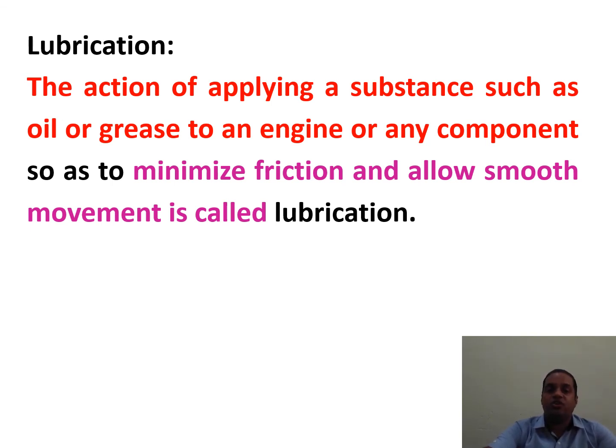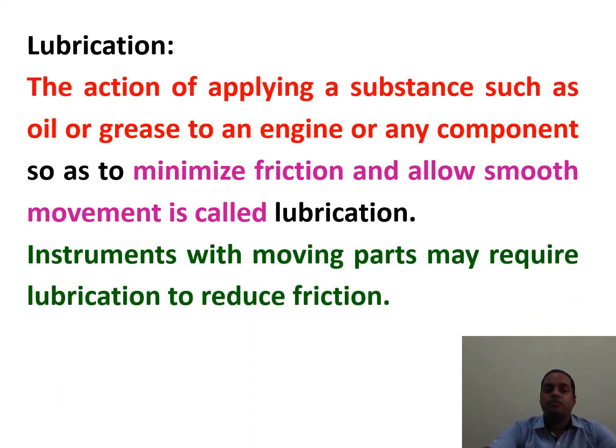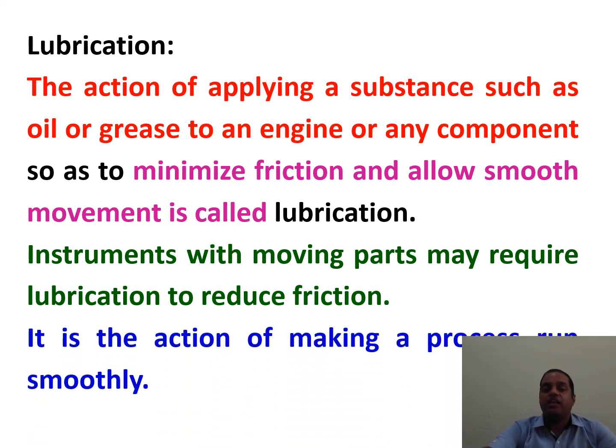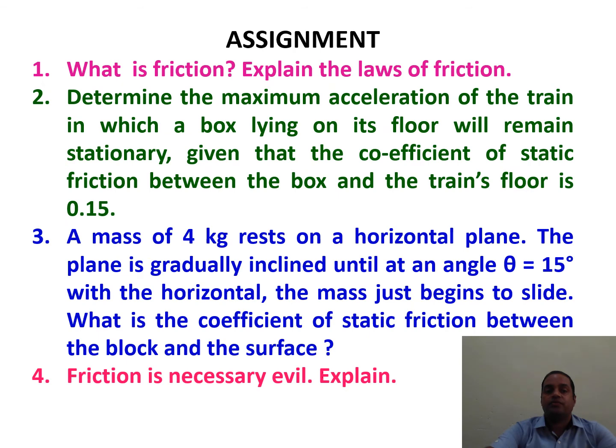This process is called lubrication. Instruments with moving parts may require lubrication to reduce friction. It is an action of making a process run smoothly. In this case, we apply oil or grease between different parts of the machines.